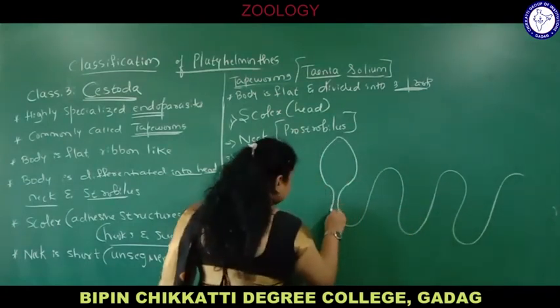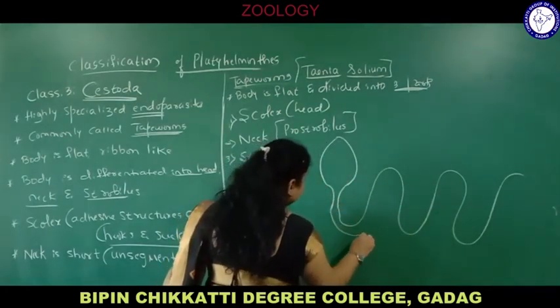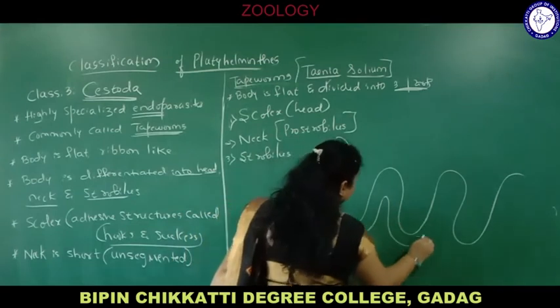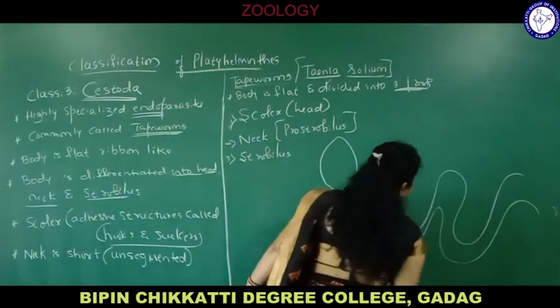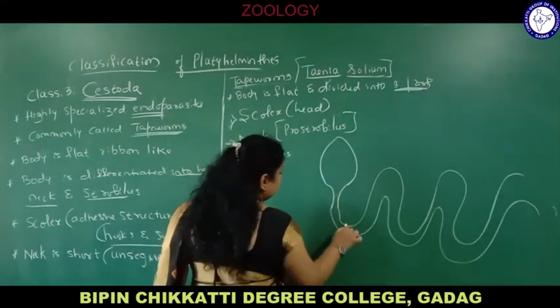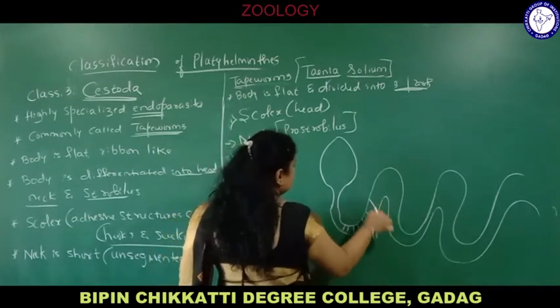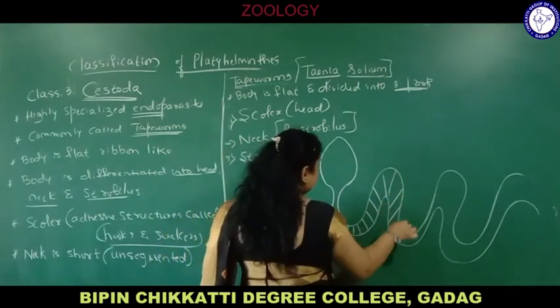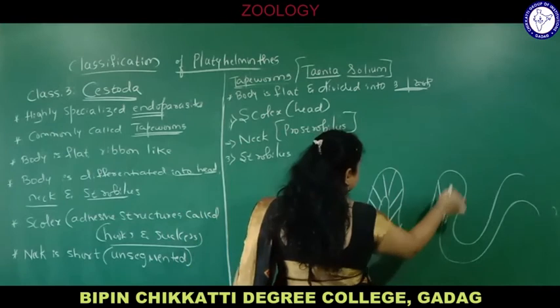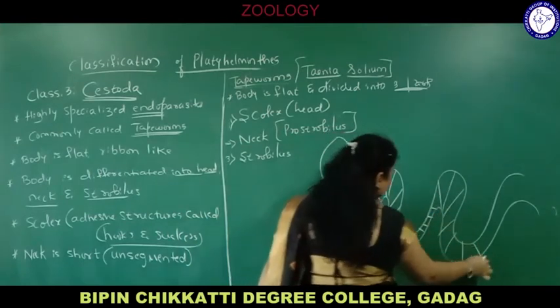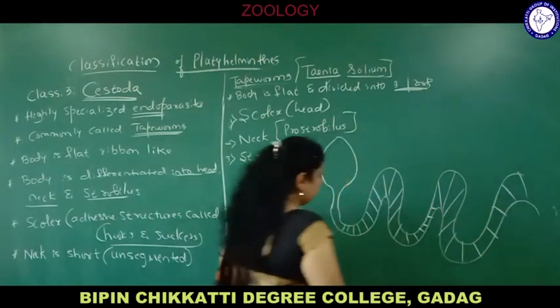Now if you see the segments, the body goes on becoming wider and wider. From here you find segments.